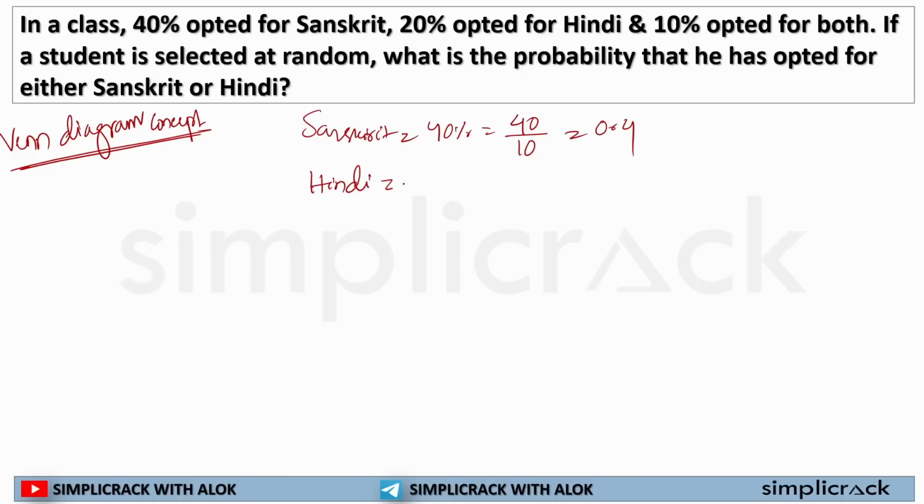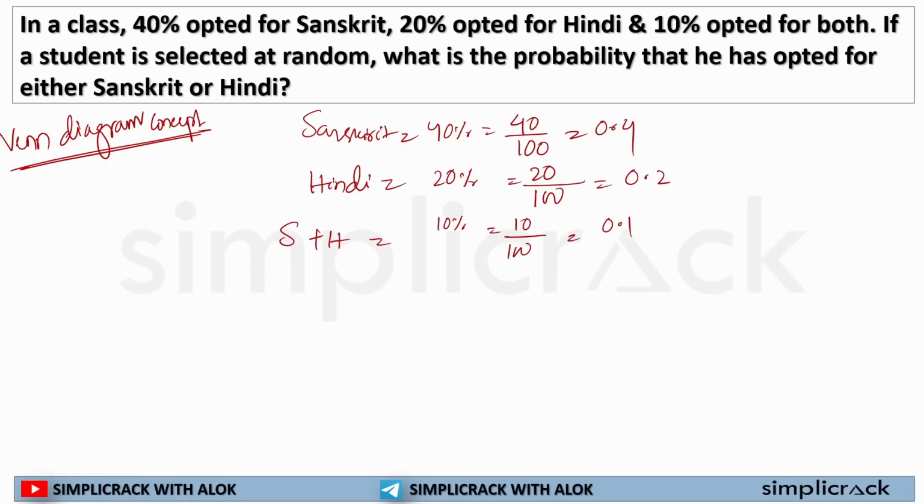Hindi, how many students opted? 20% of students opted for Hindi, that is 20 by 100, or I can write 0.2. For both Sanskrit and Hindi, how many students opted? 10%, that is 10 by 100, or I can write it as 0.1. Okay, I hope this is clear to each and everyone.